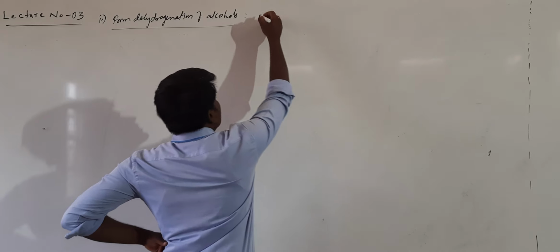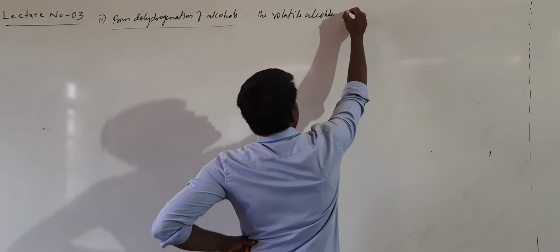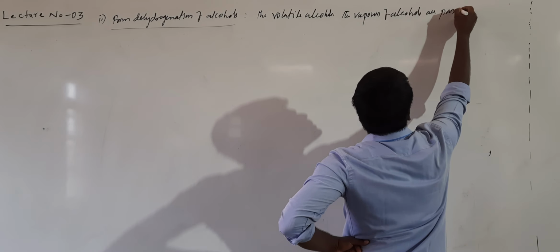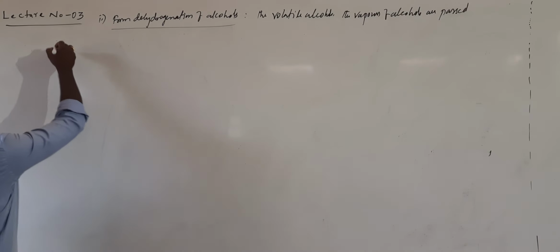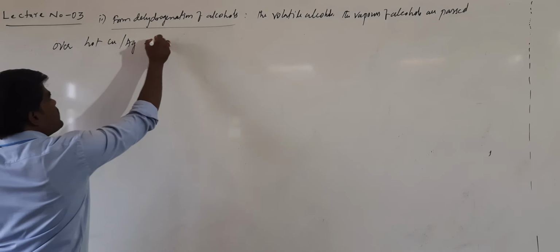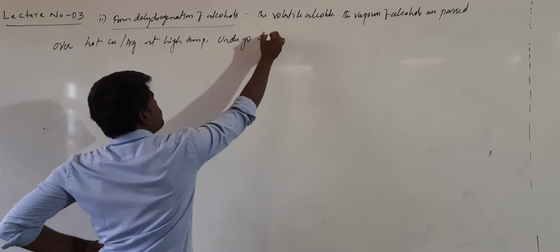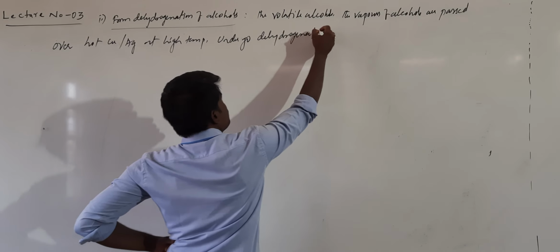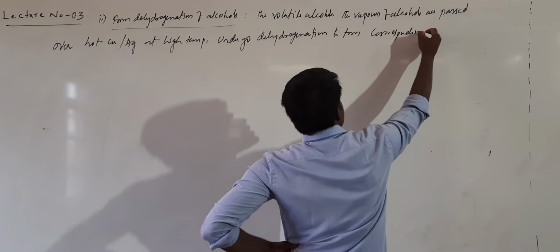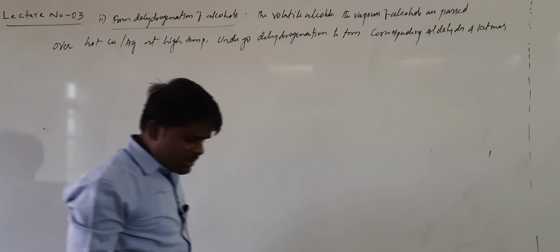So what we have to do in this method? The vapors of volatile alcohols are passed over hot copper or silver at high temperature, and they undergo dehydrogenation to form corresponding aldehydes and ketones.